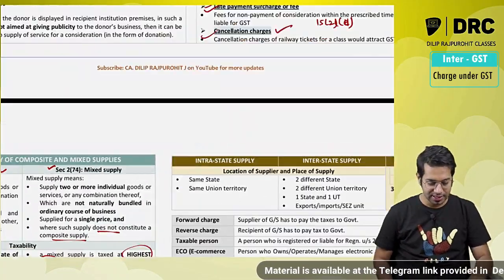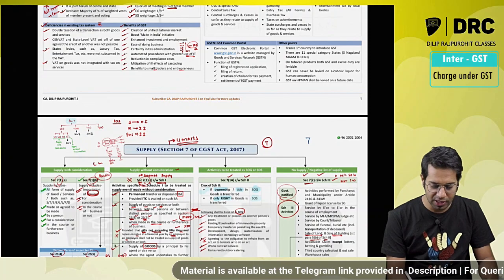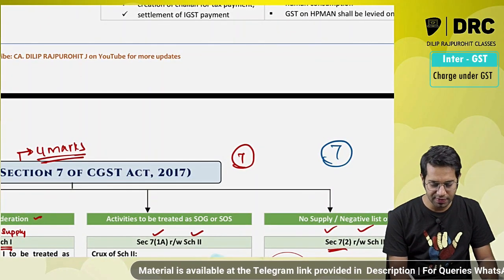Sir, you started with section 7 only, sir. Sir, you started with 7 only.